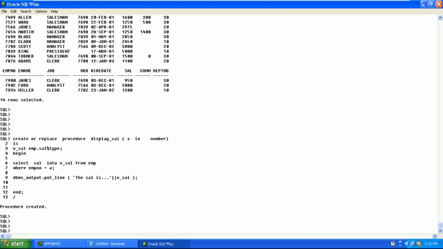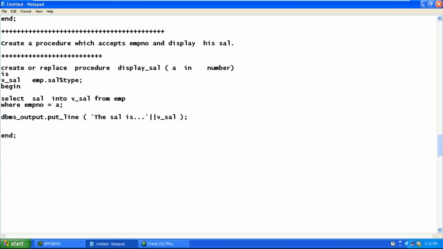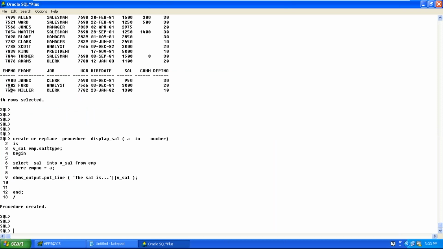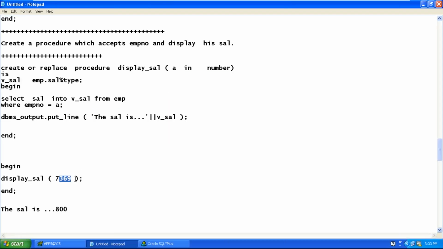Procedure is created. You can execute it in two ways: either using the EXEC command, or using begin and end. I will execute it using begin and end. Inside begin and end, I'm invoking the salary display underscore sal procedure. I'm passing a number, it can be any number. You can pass 7369. I want to pass 7900.